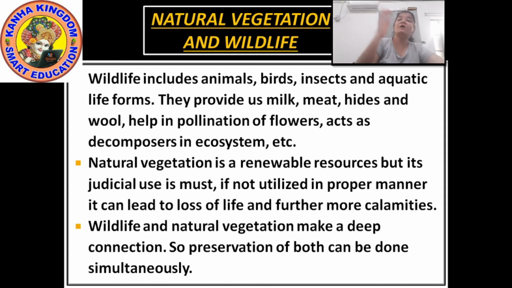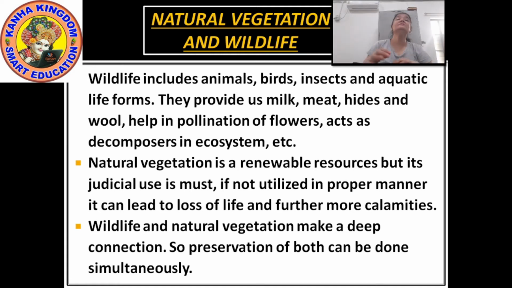Okay, you know that on our earth there are herbivorous animals also, right? These herbivorous animals eat up the plants or the leaves of the trees. This is the way they are in a deep connection with each other. If these herbivorous animals are not there, or are not preserved, then the whole of the earth will be covered with trees, plants and everything. So there is a deep connection between wildlife and natural vegetation. So we have to preserve this.